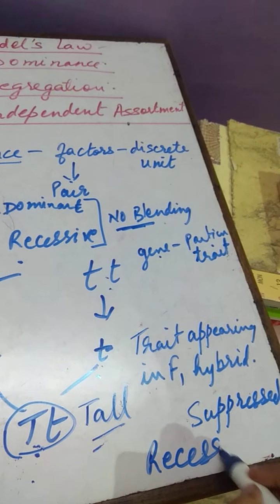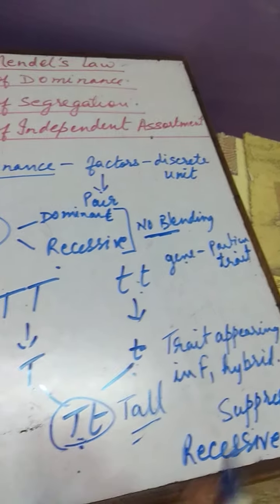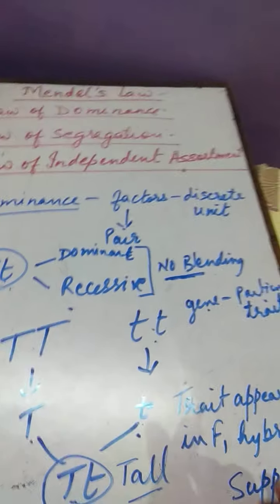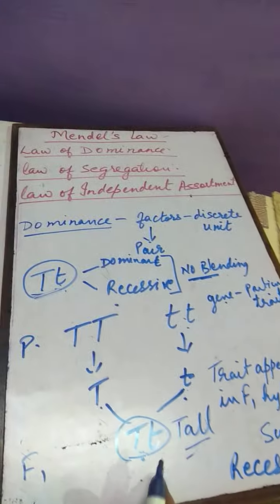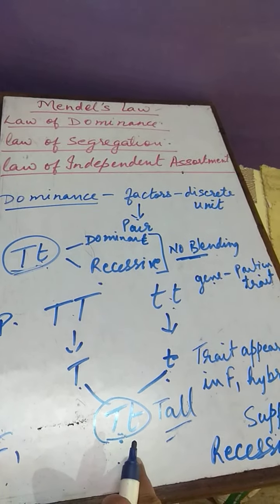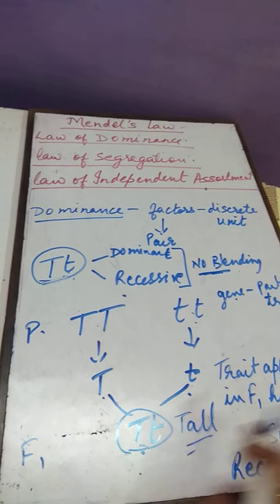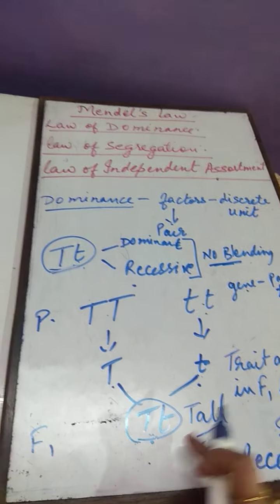Now don't get confused, trait means character only. Clear? So this is the law of dominance, according to which the trait which is expressed in the F1 generation is the dominant character, and the one which is suppressed in the F1 generation is recessive.